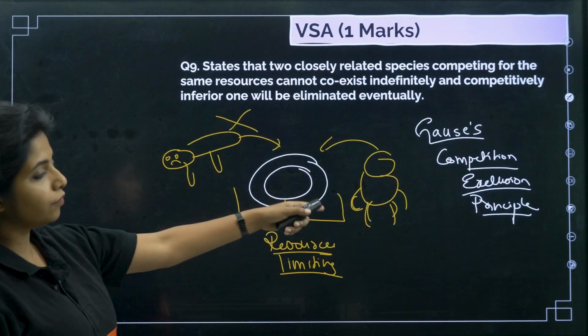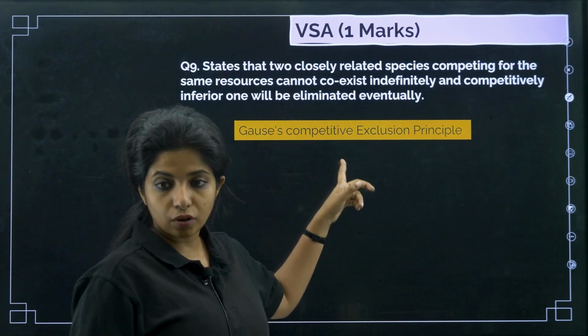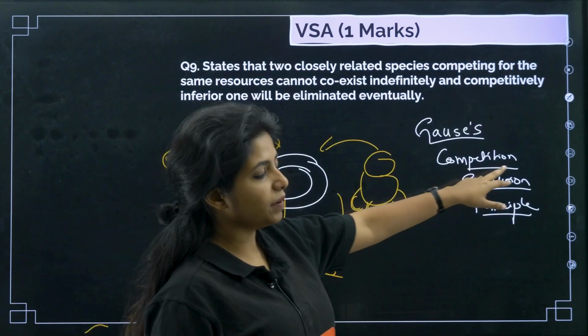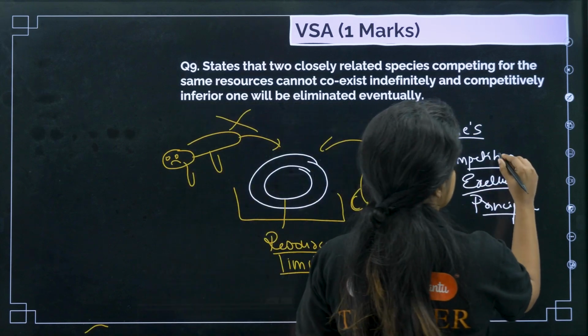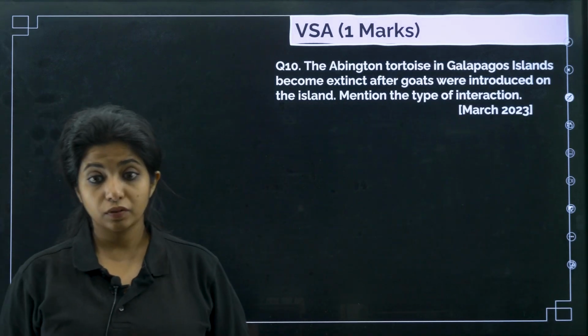So it's not like two very different species should be there. I just showed you an example. Okay, now question number 10, the last one from 1 marker.